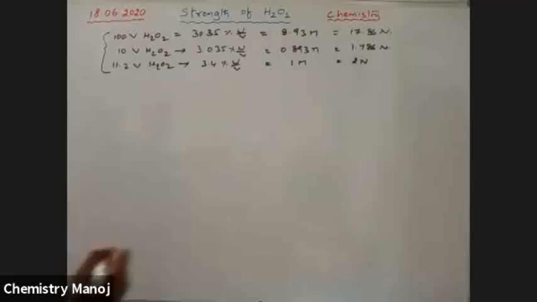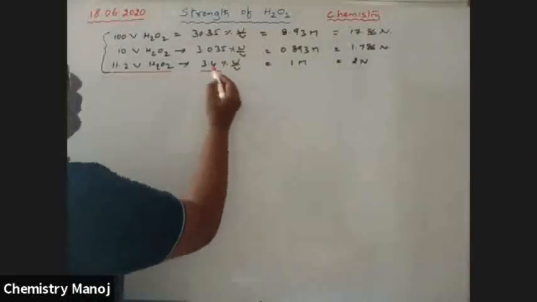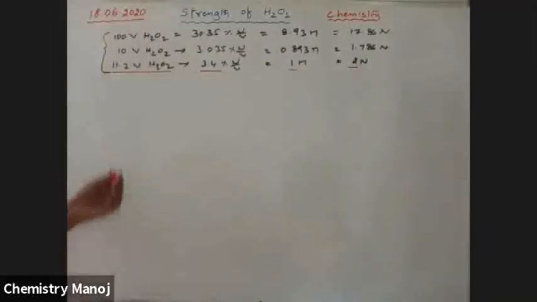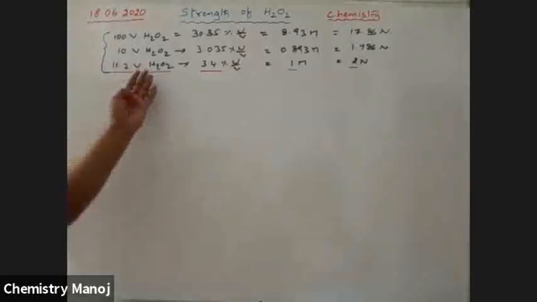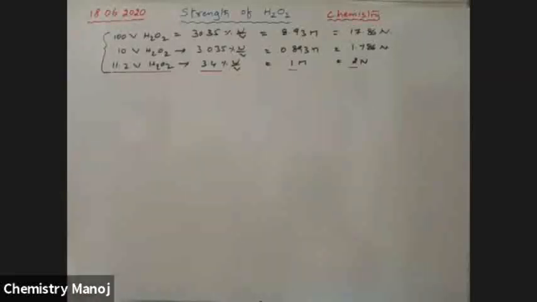You should remember that 11.2 volume H2O2 is equal to 3% weight by volume, 1M, 2N. At least you should remember this one. If possible, all of these; at least this one. Please bear in mind. So, my dear boys, is this clear? Tell me your response.